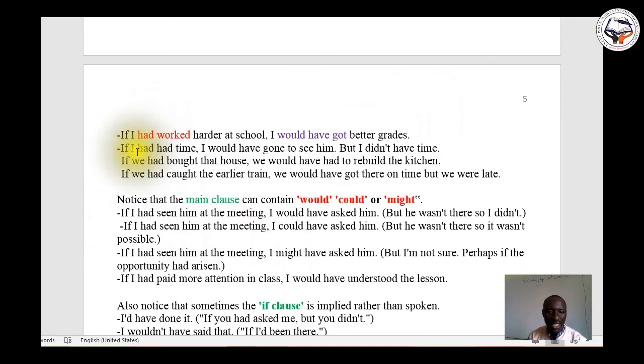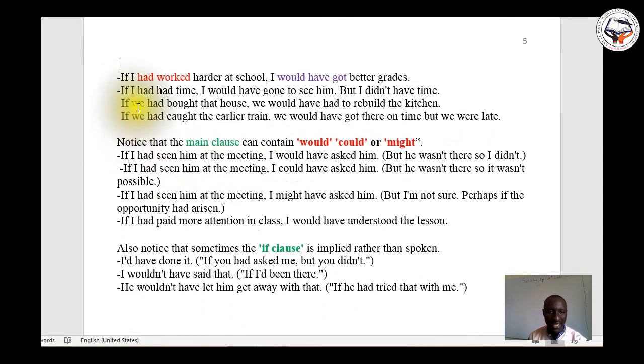If I had had time, I would have gone to see him, but I didn't have time. If you had bought that house, you would have had to rebuild the kitchen. If we had caught the earlier train, we would have got there on time, but we were late.